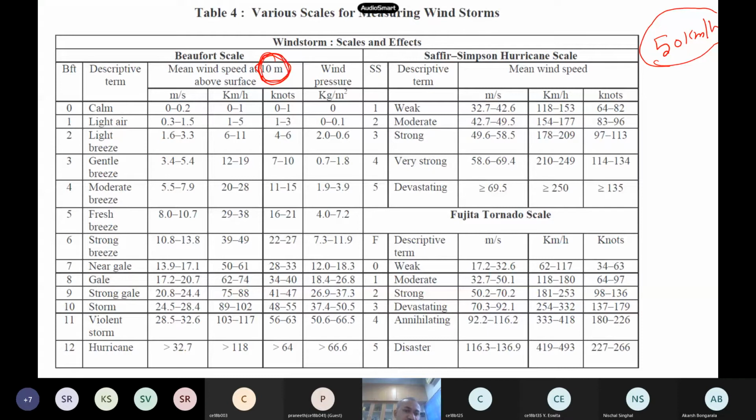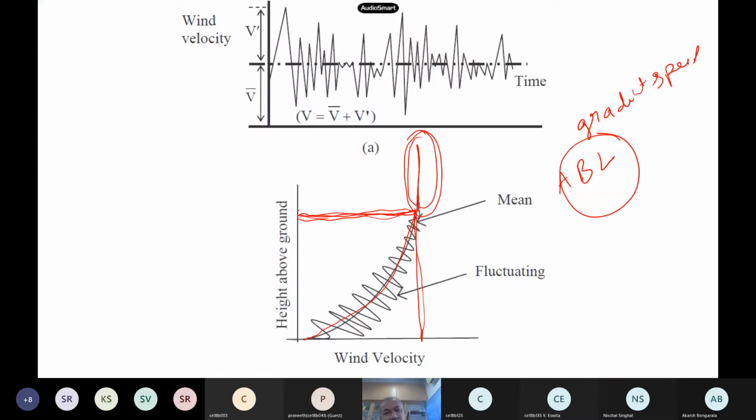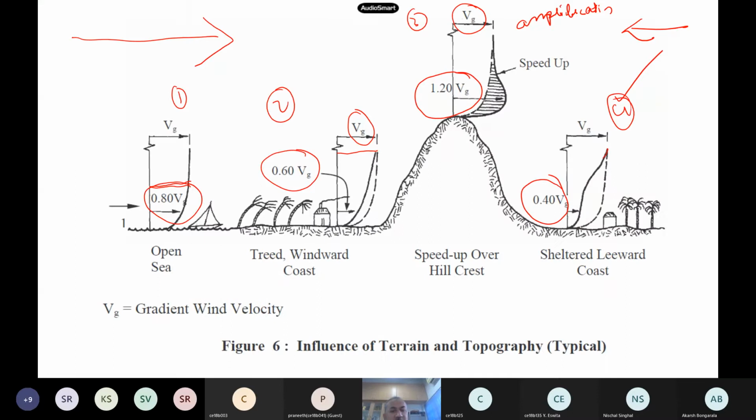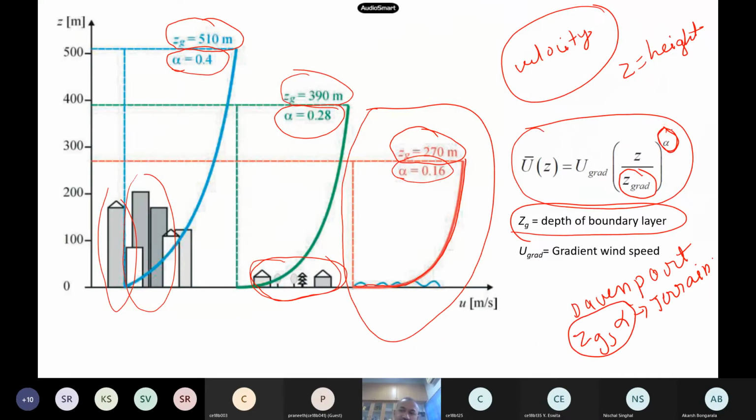Okay, so this is our benchmark. Whenever somebody says, IMD or some other person, that wind speed is this much, that means he would have measured it at 10 meters above the surface, maybe 10 to 30 or something like that, they mention. We have also seen the boundary layer, gradient height and gradient speed, and then the effect of topography has a huge effect on the depth of the boundary layer, and then that alpha. So this we have seen in our last class. Urban structures will have different Z values, so this is a very important thing. And these are famous equations given by Davenport, how wind varies with respect to height.